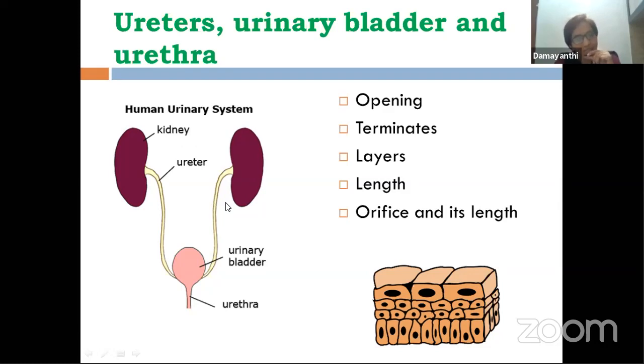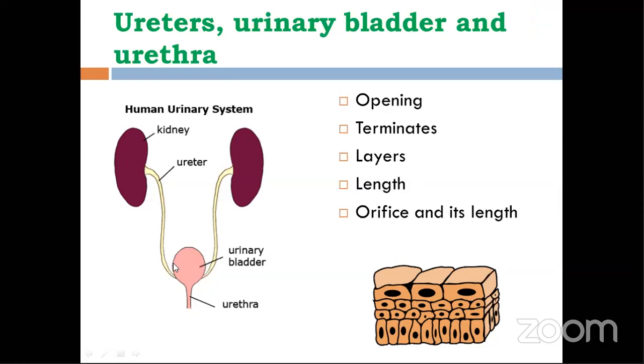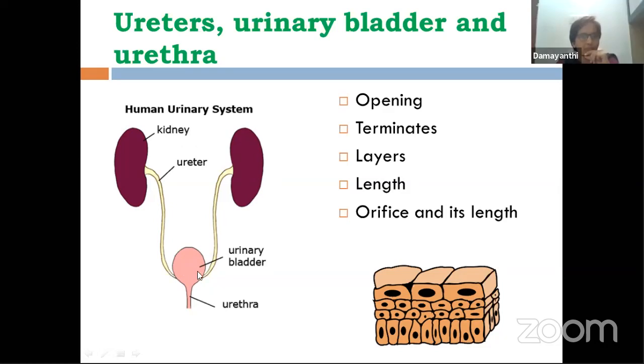Ureters are slender whitish tubes. What is their length? Length is 25 to 30 centimeters. Where do you find the opening of the ureter? As I told you, in the pelvis, through a funnel shaped tube, these ureters open into the pelvis. And then what about termination? Where do they end? They carry the urine, whatever is produced here, into the urinary bladder.